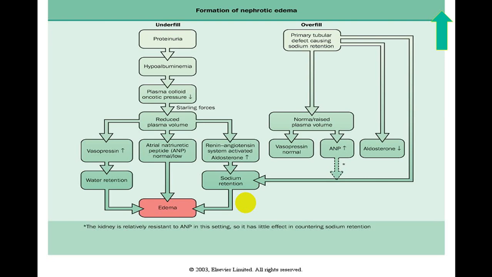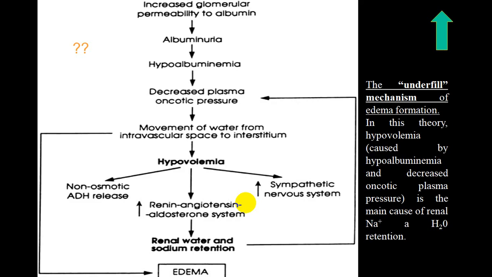According to underfill pathophysiology, for which I have a simplified diagram that I will show you in the next diagram, because of albuminuria, hypoproteinemia, decreased oncotic pressure, water from the intravascular compartment goes to the extravascular compartment, there is hypovolemia. Because of hypovolemia, there is increased sympathetic system activity.